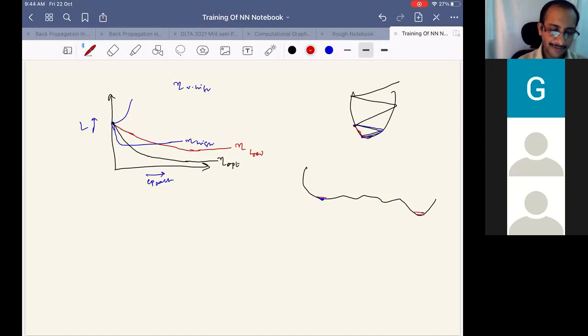So these two are roughly close, even though I have plotted them with a small gap, but which is better depends on the cost function. Any other questions?